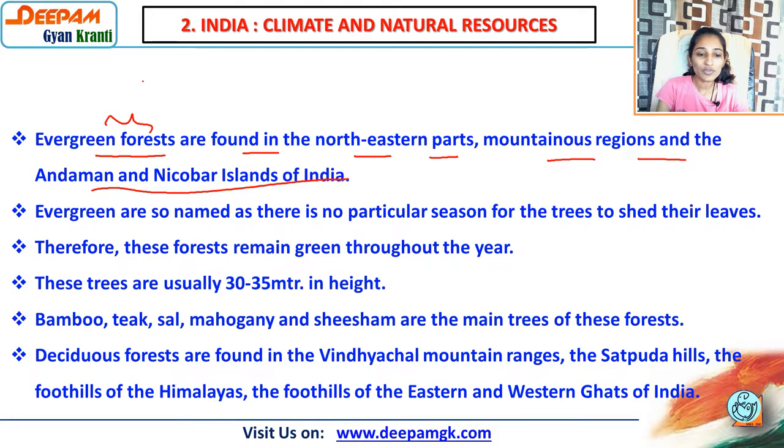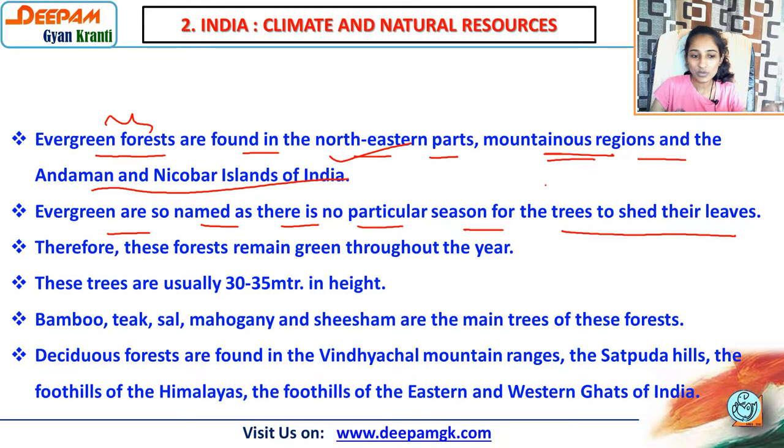Evergreen forest means every time green. Where? The northeastern part, mountainous regions and Andaman and Nicobar Islands of India. Evergreen forests are so named as there is no particular season for the trees to shed their leaves. Why is it called evergreen? Generally you know very well that in the autumn season the trees shed their leaves, but here they don't have a particular season, and even as the trees shed their leaves, suddenly the new leaves will come. So it is called evergreen forest. Therefore these forests remain green throughout the year.